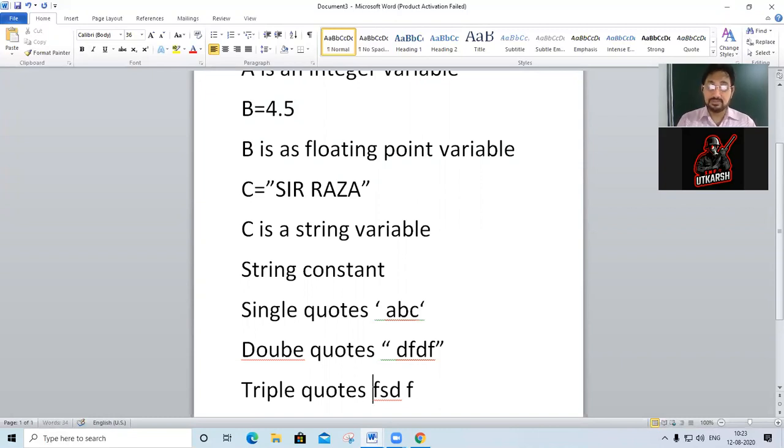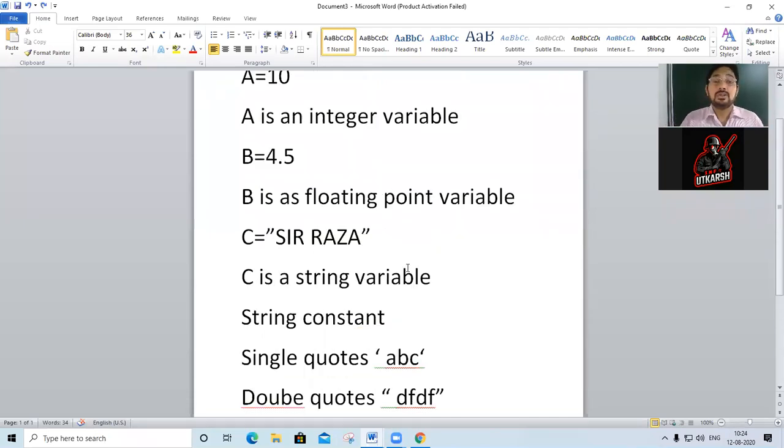Now, what is the difference between single quotes, double quotes and triple quotes? I will teach you later. Everything cannot be done in one day. So I told you about string constants: a string constant is defined in single quotes, double quotes, and triple quotes. Constant values are fixed. Once you have defined Sir Raza in quotes, you cannot change it until you go into the quotes and change it.